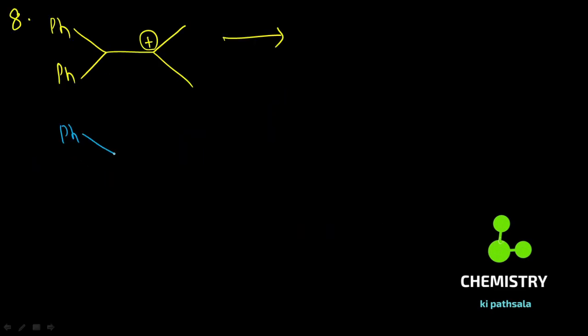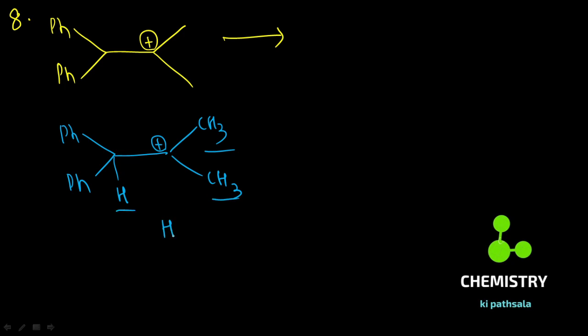In this case, Ph is there, and plus is there, and this is CH3 and this is CH3. This carbocation is stabilized by 1, 2, 3, total 7 alpha hydrogens. Suppose I do hydride shifting here, that means 1,2-hydride shifting.